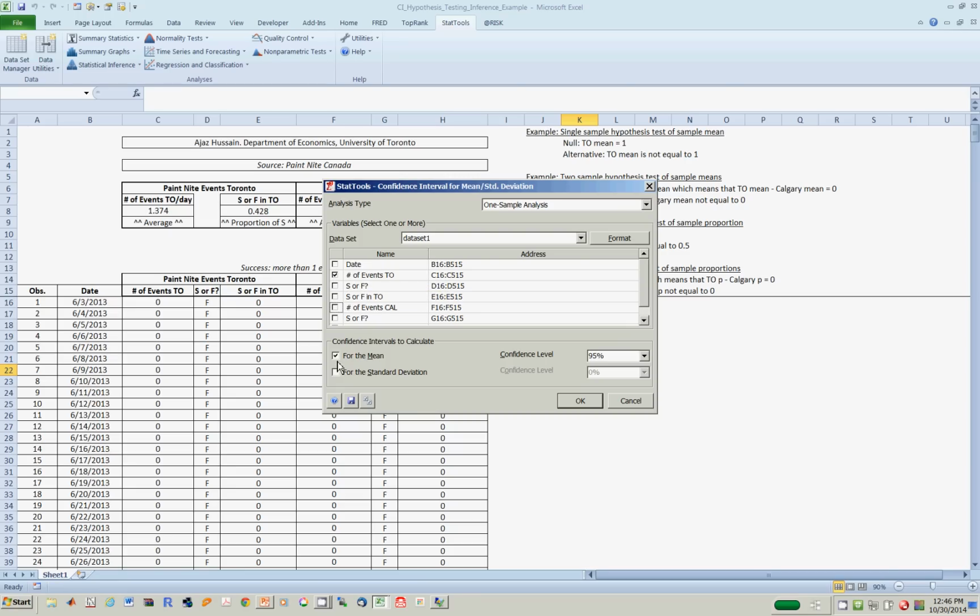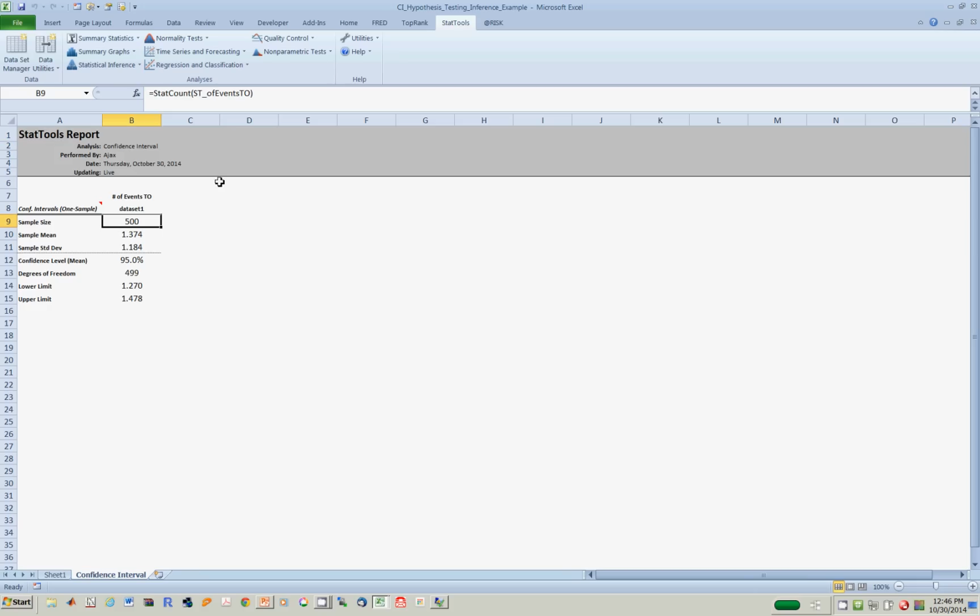Make sure for the mean is checked. Standard deviation, of course, unchecked. Confidence level, well, you can choose any of these things. We'll choose 95. Say OK, and here's the answer. There are 500 observations in the sample. Sample mean is 1.374. The sample standard deviation is 1.184.